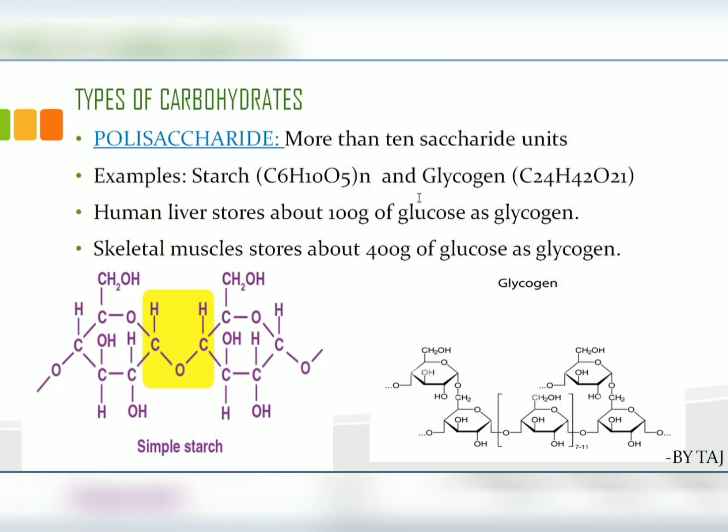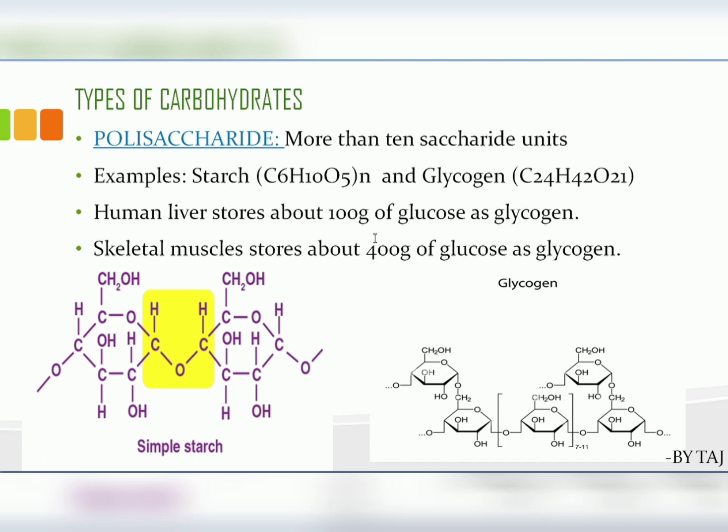Coming to another type of carbohydrate, the polysaccharide. The name itself suggests that polysaccharides have more than 10 saccharide units. The examples given are starch, (C6H10O5)n, and glycogen, C24H42O21. Here I have given the chemical structures and how you have to write them. This is a simple starch and this one is glycogen.